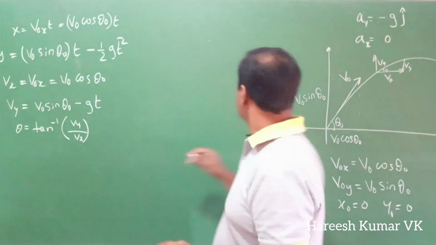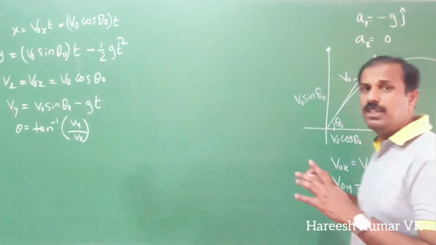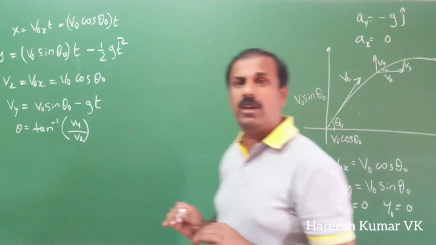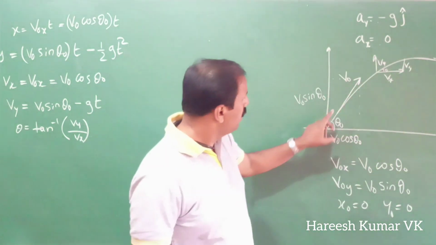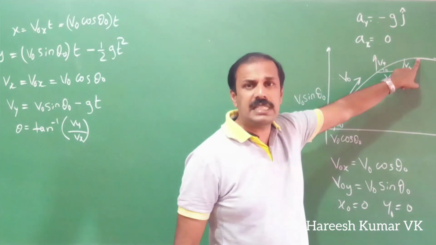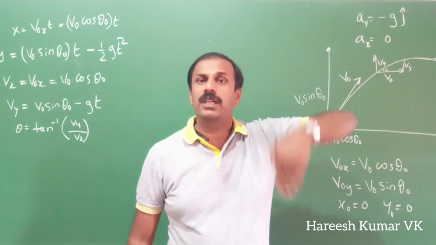So if you reach the top position, what is the angle here? Think about that also. When it is reaching the top, the velocity is only along the x-axis, and along the y-axis there is no velocity. The y-axis velocity reduces like this, and when it reaches here only the x-axis velocity is there. After this, what happened? The y-axis velocity becomes downward.